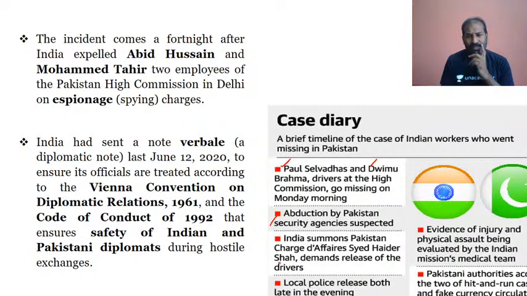Then it was said they had been released in the evening, and the Ministry of Foreign Affairs made it clear they were involved in a traffic accident, and that is why they were taken into custody. Pakistani authorities even accused the two of a hit and run case and fake currency circulation. This is an accusation being made by the Pakistani authorities against the Indian nationals.